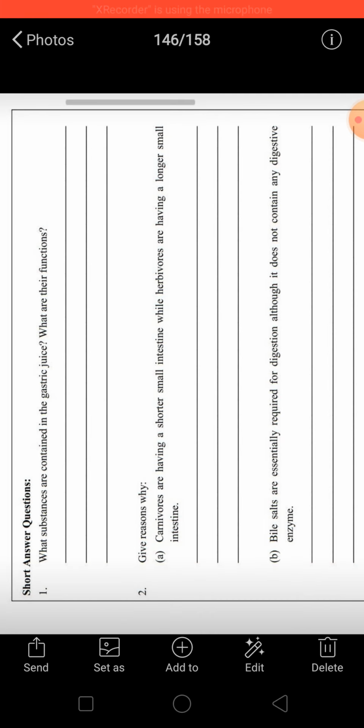Now the second, mucus, protects the inner lining of the stomach from corrosion, because as HCl is an acid, mucus protects the inner lining of the stomach from the effect of the acid.